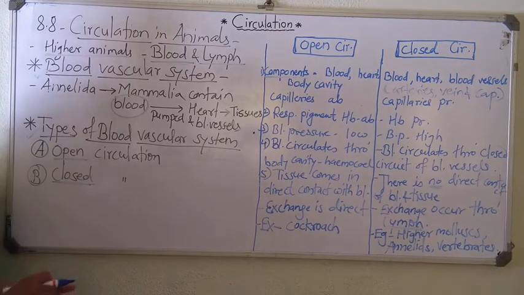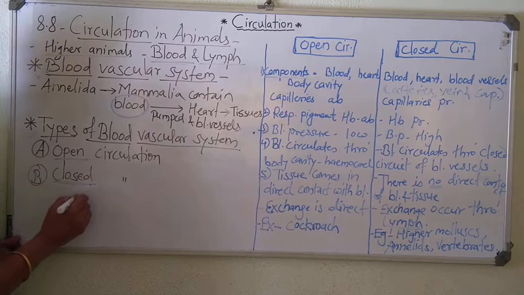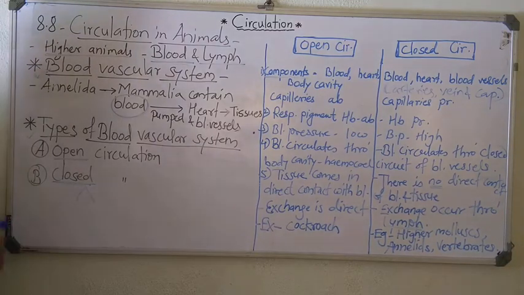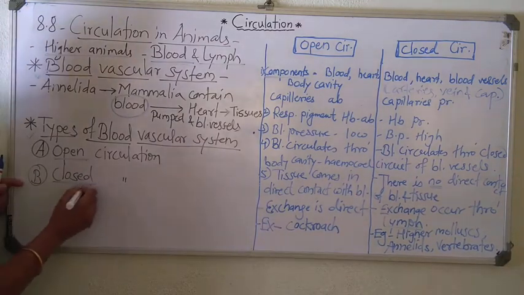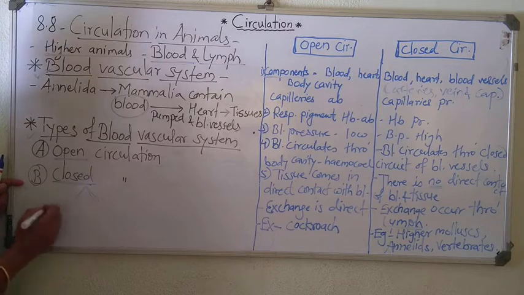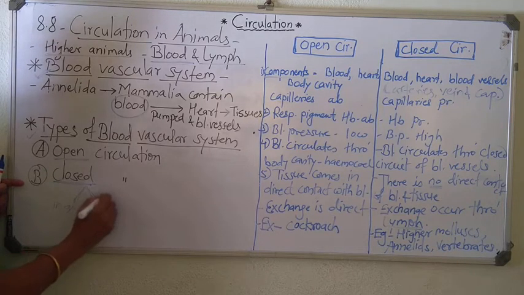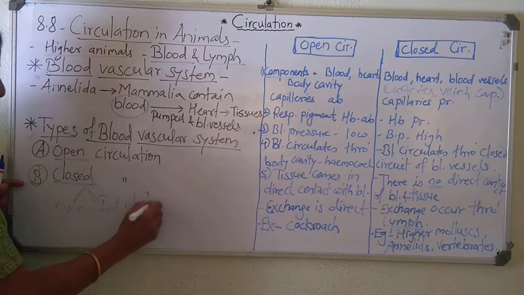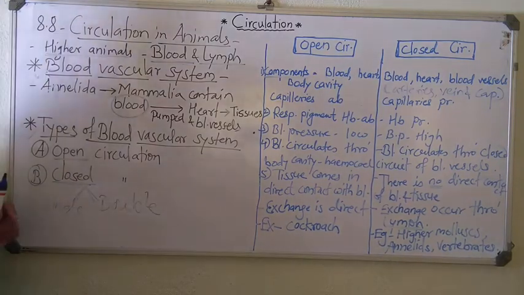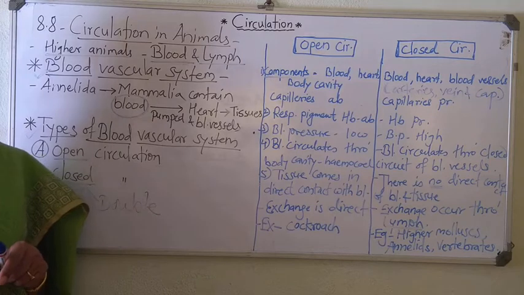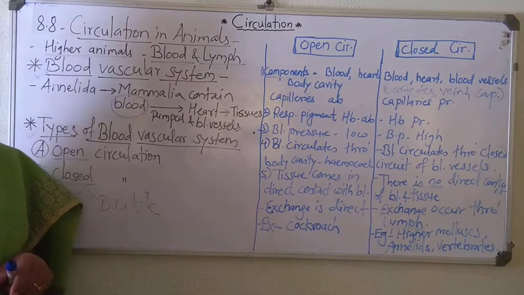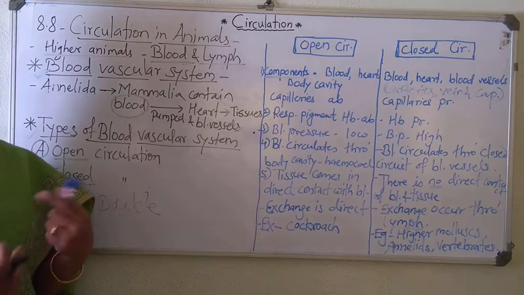Now we have to go further, and that is the closed circulation is of 2 types, single circulation and double circulation. Now what is meant by single circulation? Single closed circulation and double closed circulation. We'll see in the next